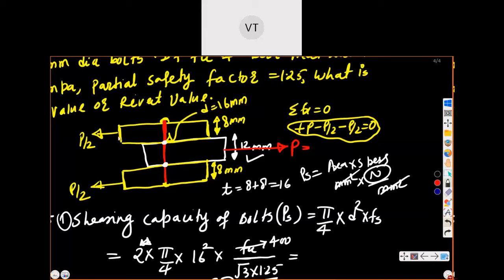Why are we doing sum? Because the force direction is in this direction, because both the plates, if you say this thickness is T1, let us say this thickness is T2, both the plates are taking load, but the load is acting in the same direction. That's why I'm doing sum. T is equal to 8 plus 8, 16. If I consider the individual plate, main plate is 12, so whatever is less you have to use. So less is 12, so you have to use 12. Hope you got it already, I told in the theory also.